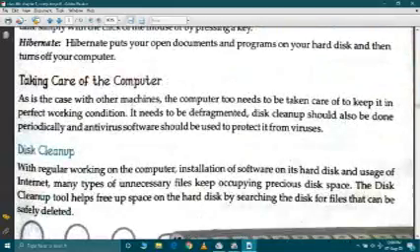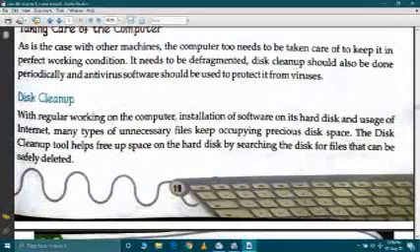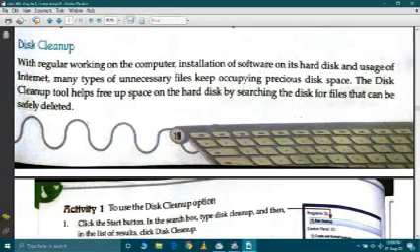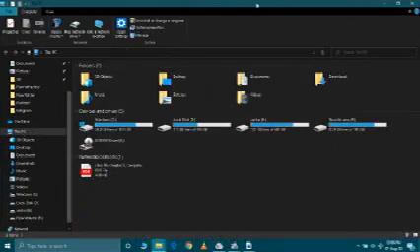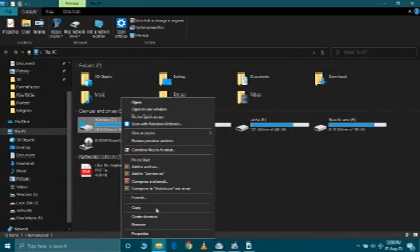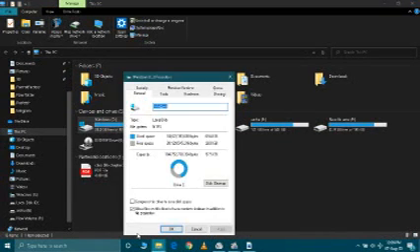Taking care of the computer. If we talk about taking care of the computer, the first thing to keep in mind is to clean up our memory, which we can do with the help of disk cleanup. So what do you have to do in disk cleanup? Go to my computer. Right click on any drive and go to properties.